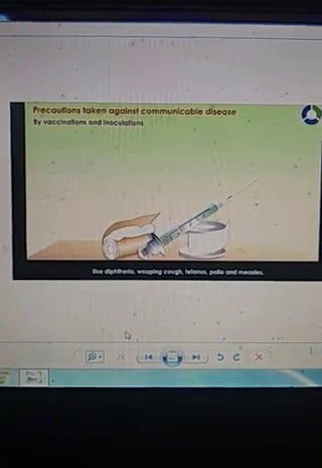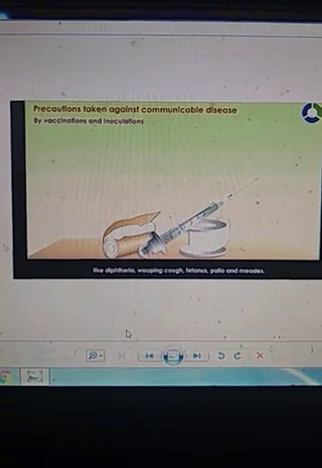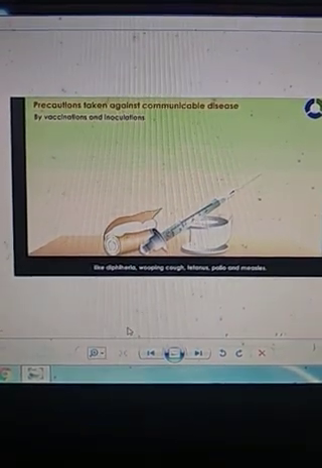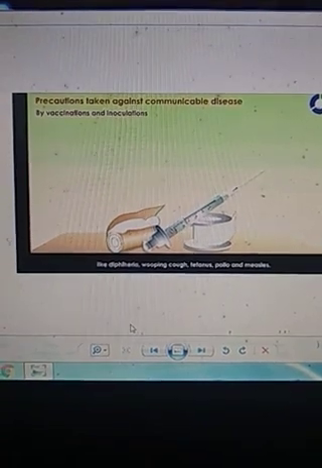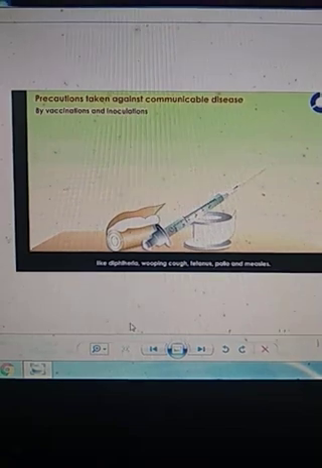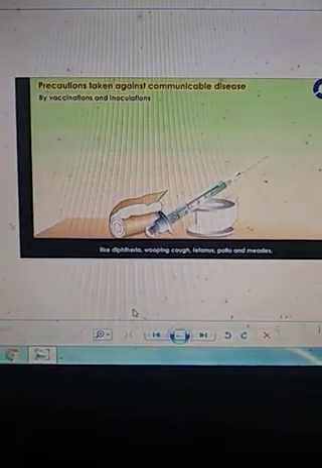Okay, next prevention of disease is by applying vaccines. You know what vaccination is? Applying a vaccine in a child's body beforehand, before the disease has occurred. Why so?